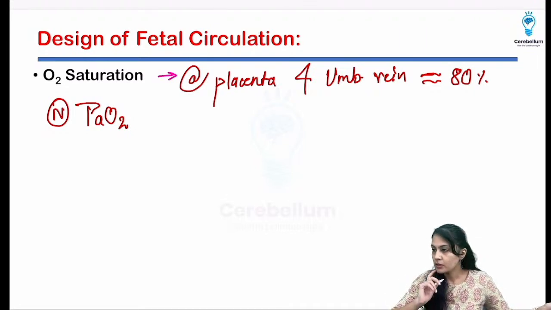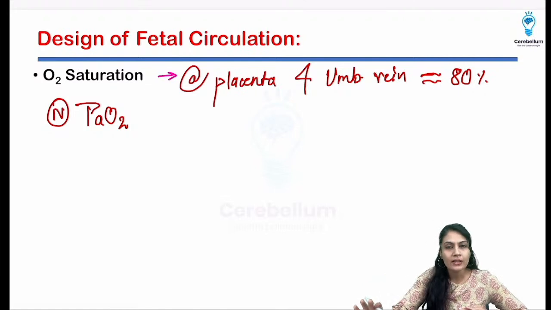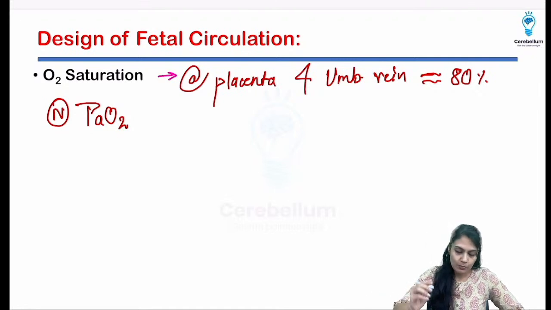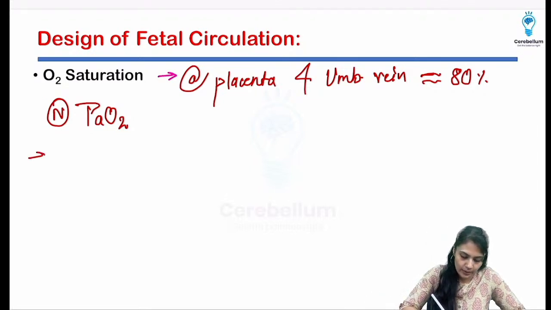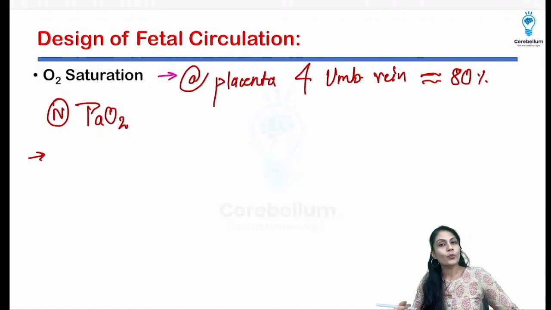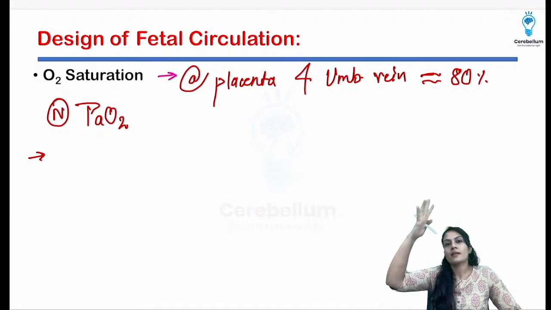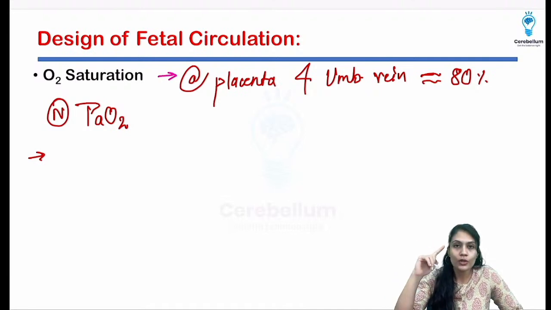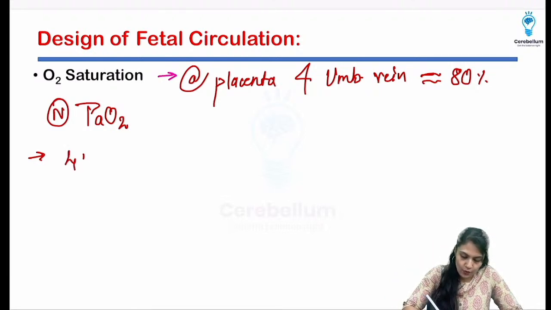Next, cardiac output of the fetus will come on that. Don't worry, we have everything covered, right? I will tell you what the cardiac output in the fetus is. Okay, let's move on step by step. So PaO2, when it circulates, the tissue is going to get almost 40 to 60% PaO2 blood.